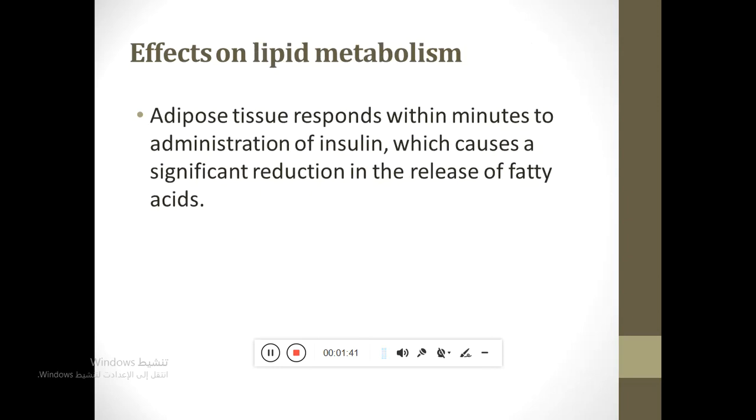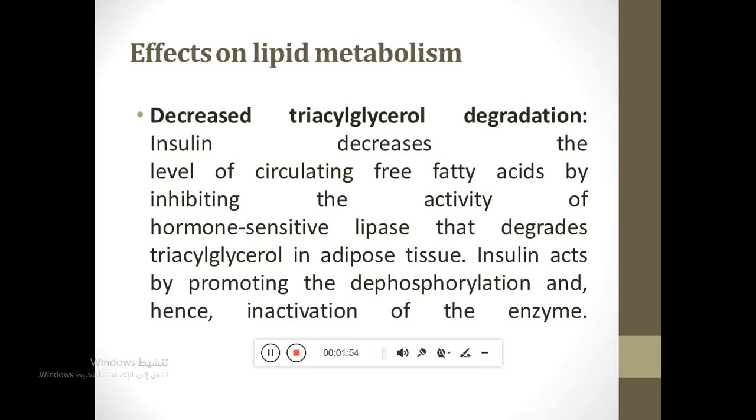Effects on lipid metabolism. Insulin causes a significant reduction in the release of fatty acids. There are two effects. The first effect is decreased triglyceride degradation.